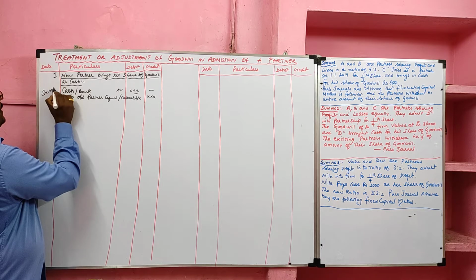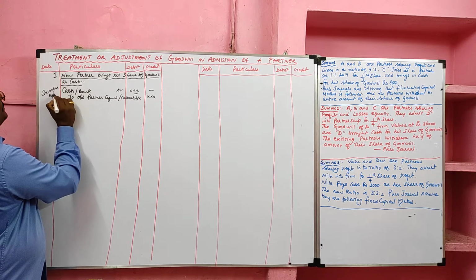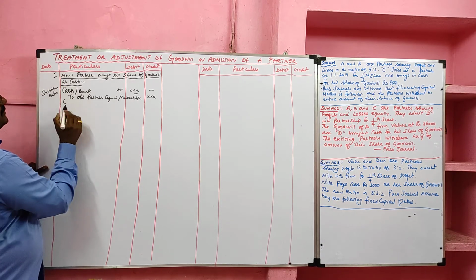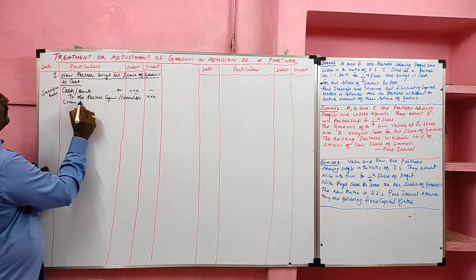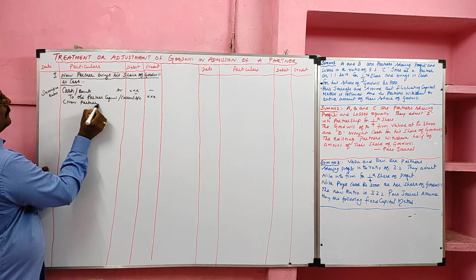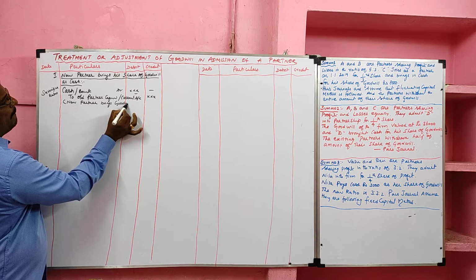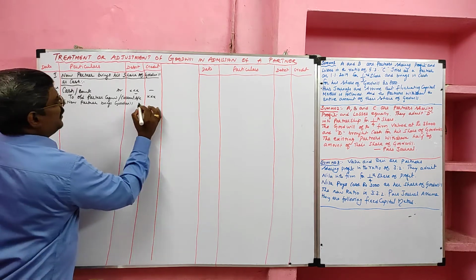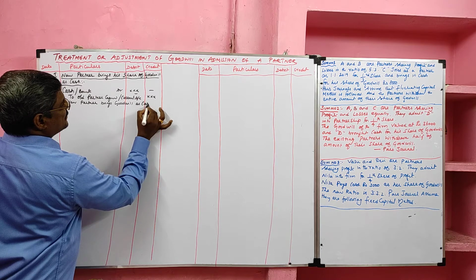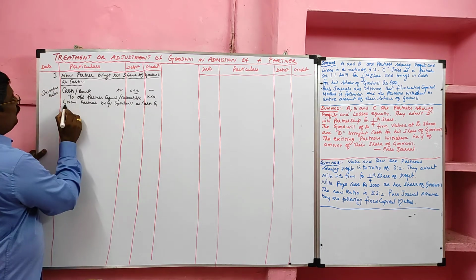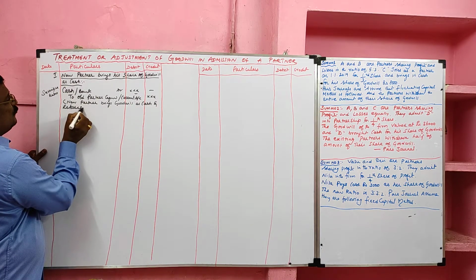They will share the goodwill in sacrifice ratio. The narration is new partner brings goodwill as cash, and the goodwill is retained in the business.